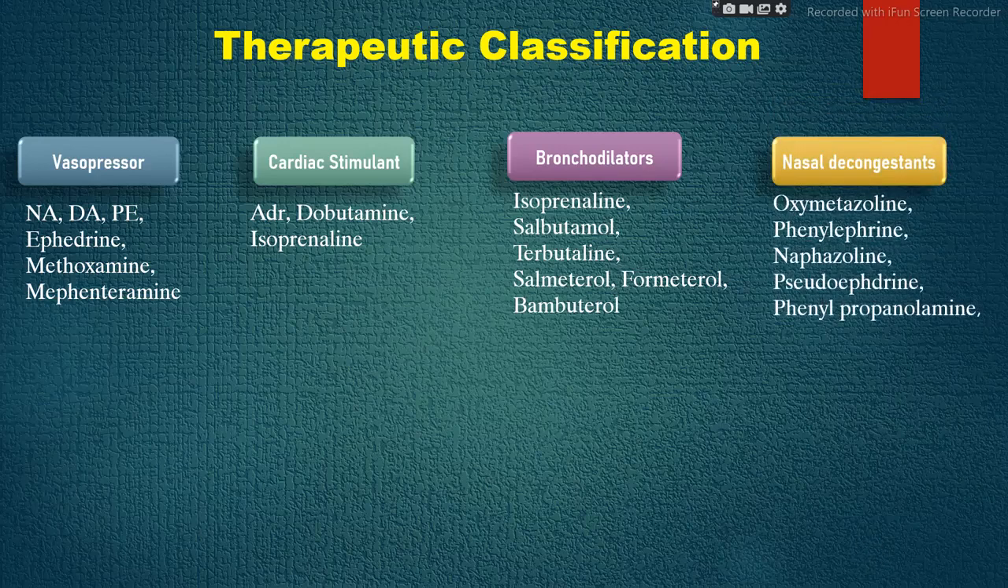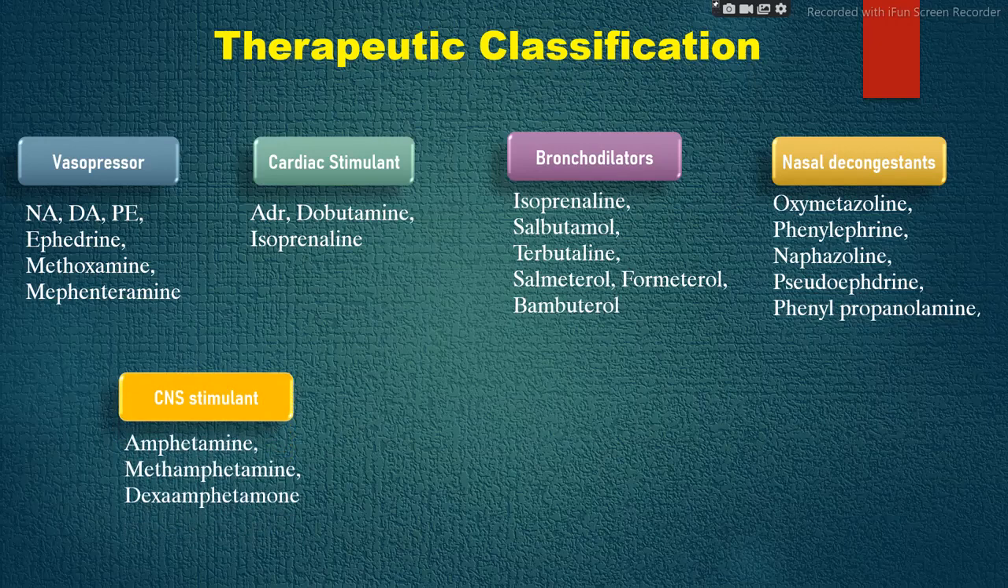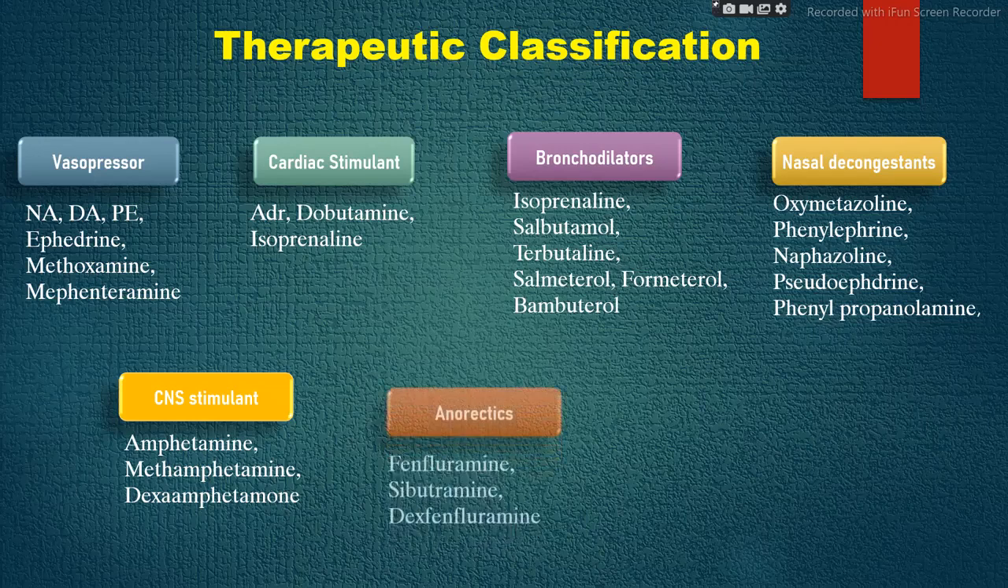Then next is nasal decongestant, in which the drugs are oxymetazoline, phenylephrine, naphazoline, pseudoephedrine, and phenylpropanolamine. This nasal decongestion gives relief. Then the next one is CNS stimulant, in which there are mainly three drugs, that is amphetamine, mephentermine, and dexamphetamine.